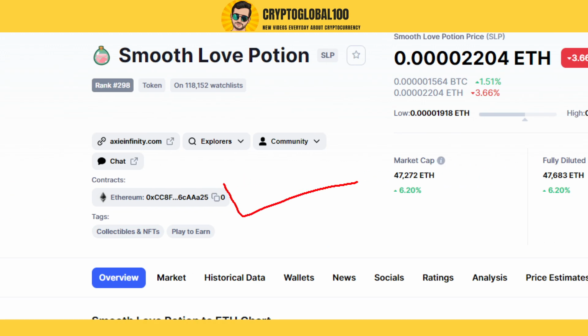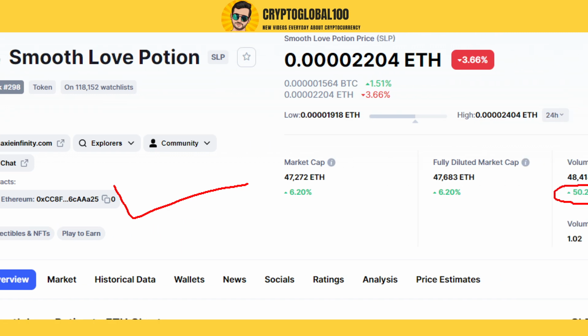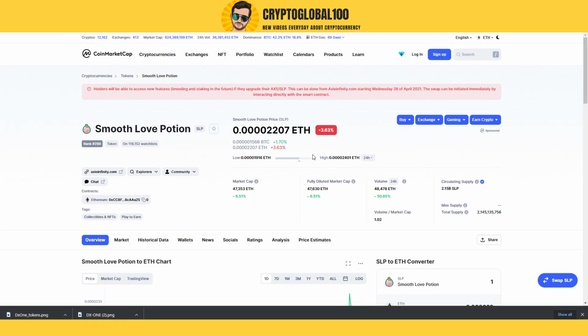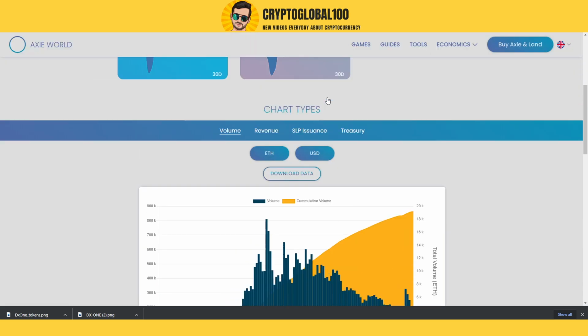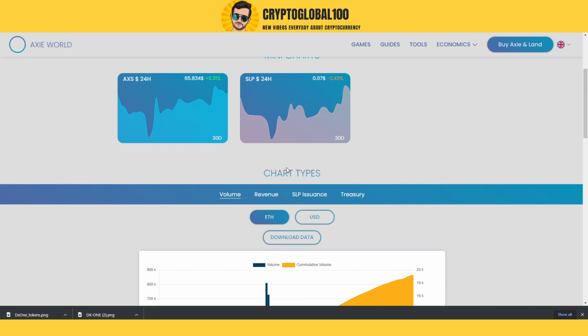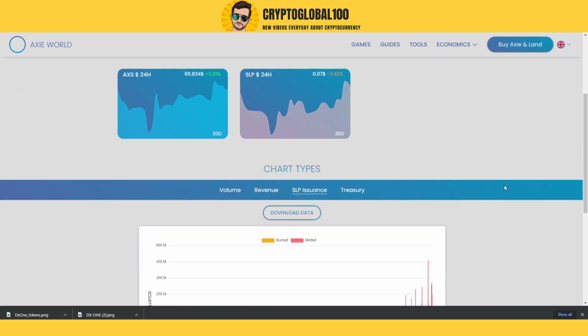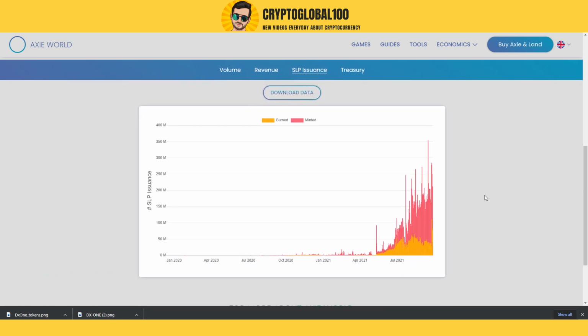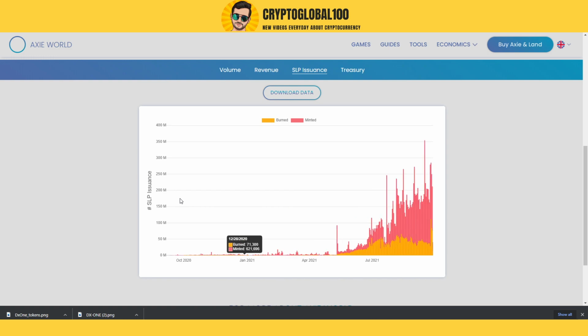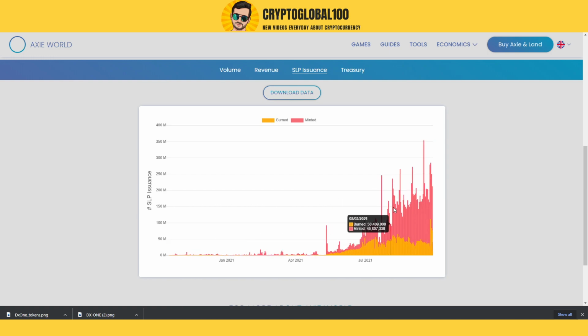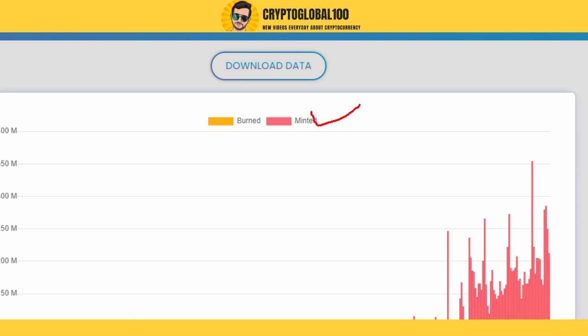So people usually buy this through the game using the Ethereum smart chain contract. Let me show you one more thing. Here there is another chart called the SLP issuance, which means that here we can get to know the amount of tokens minted versus the amount of tokens burned.